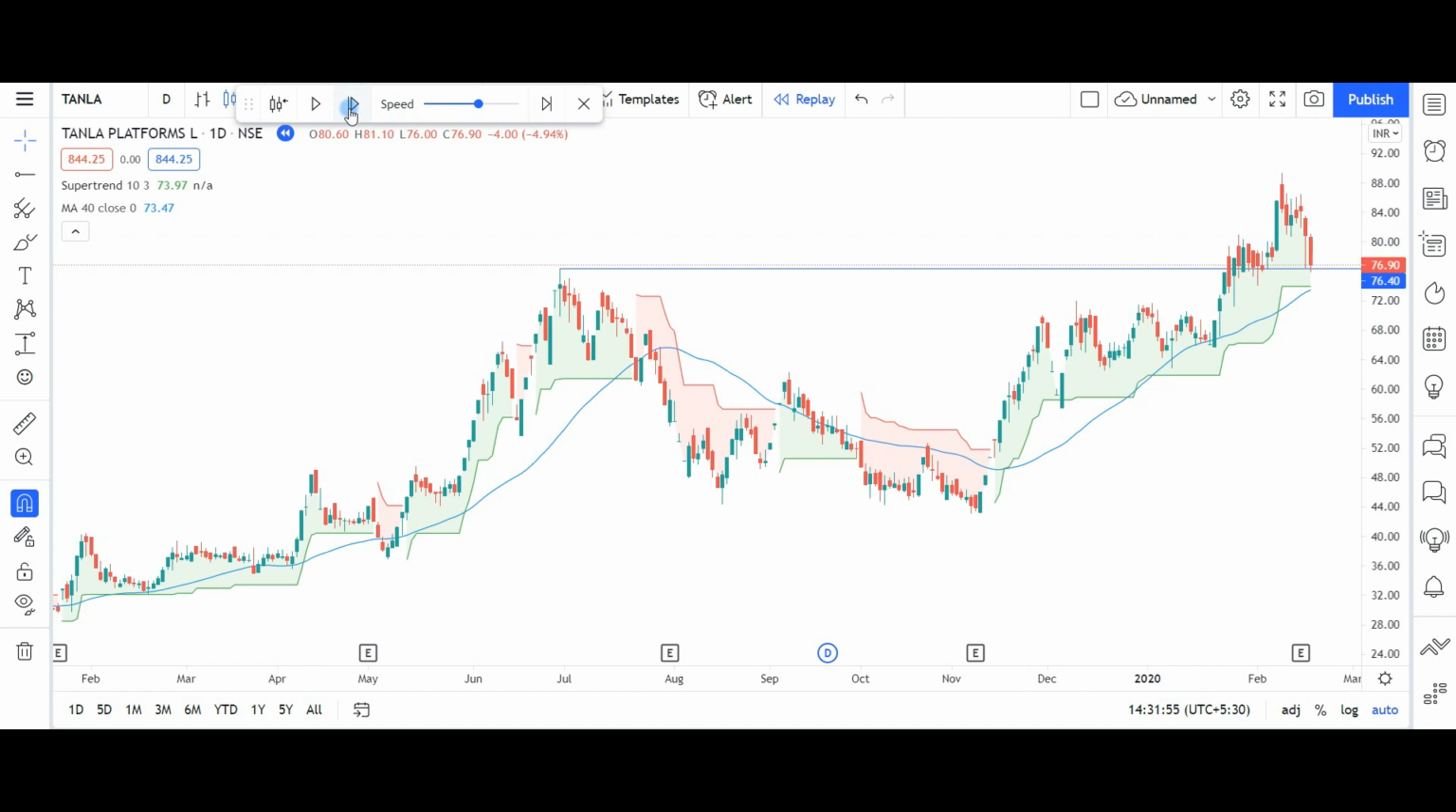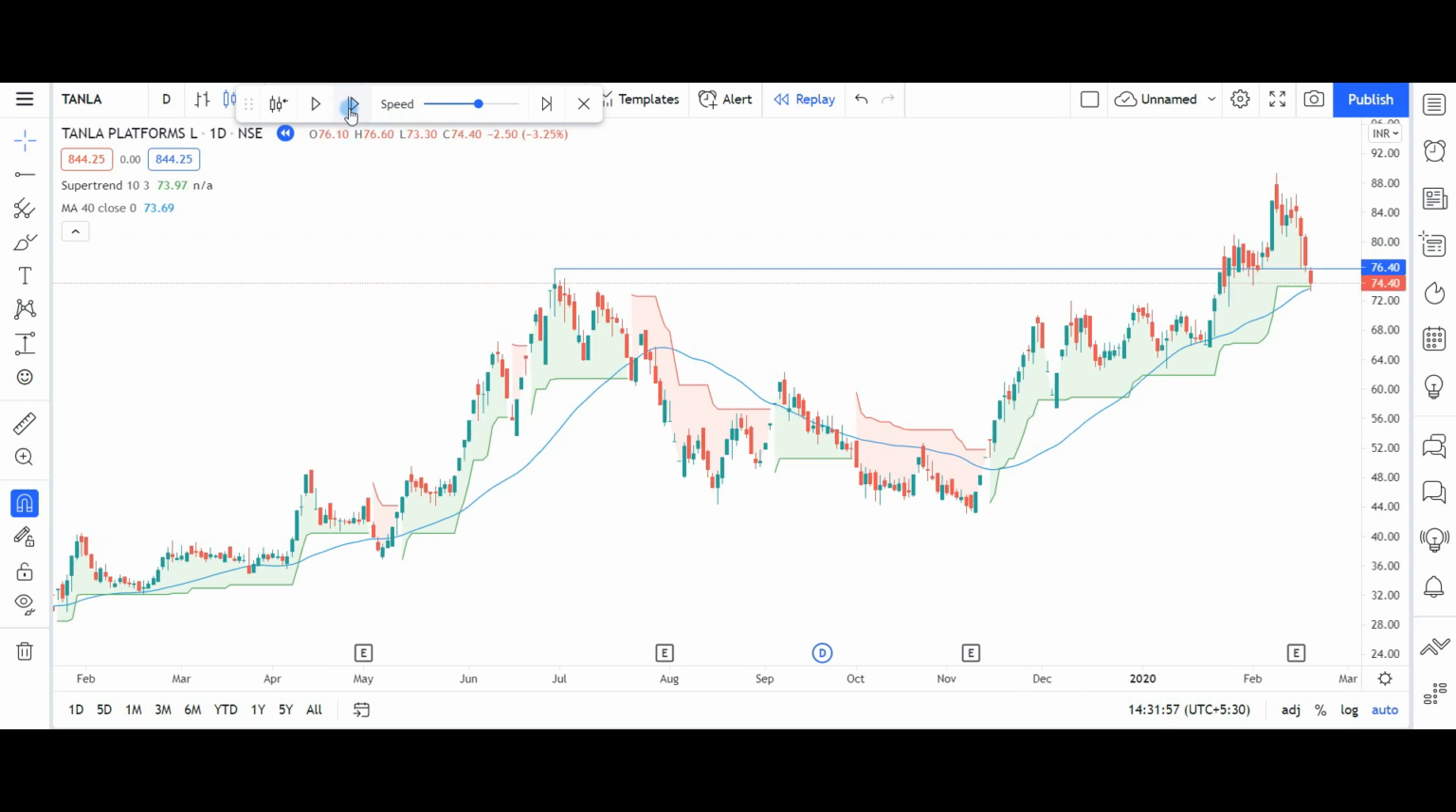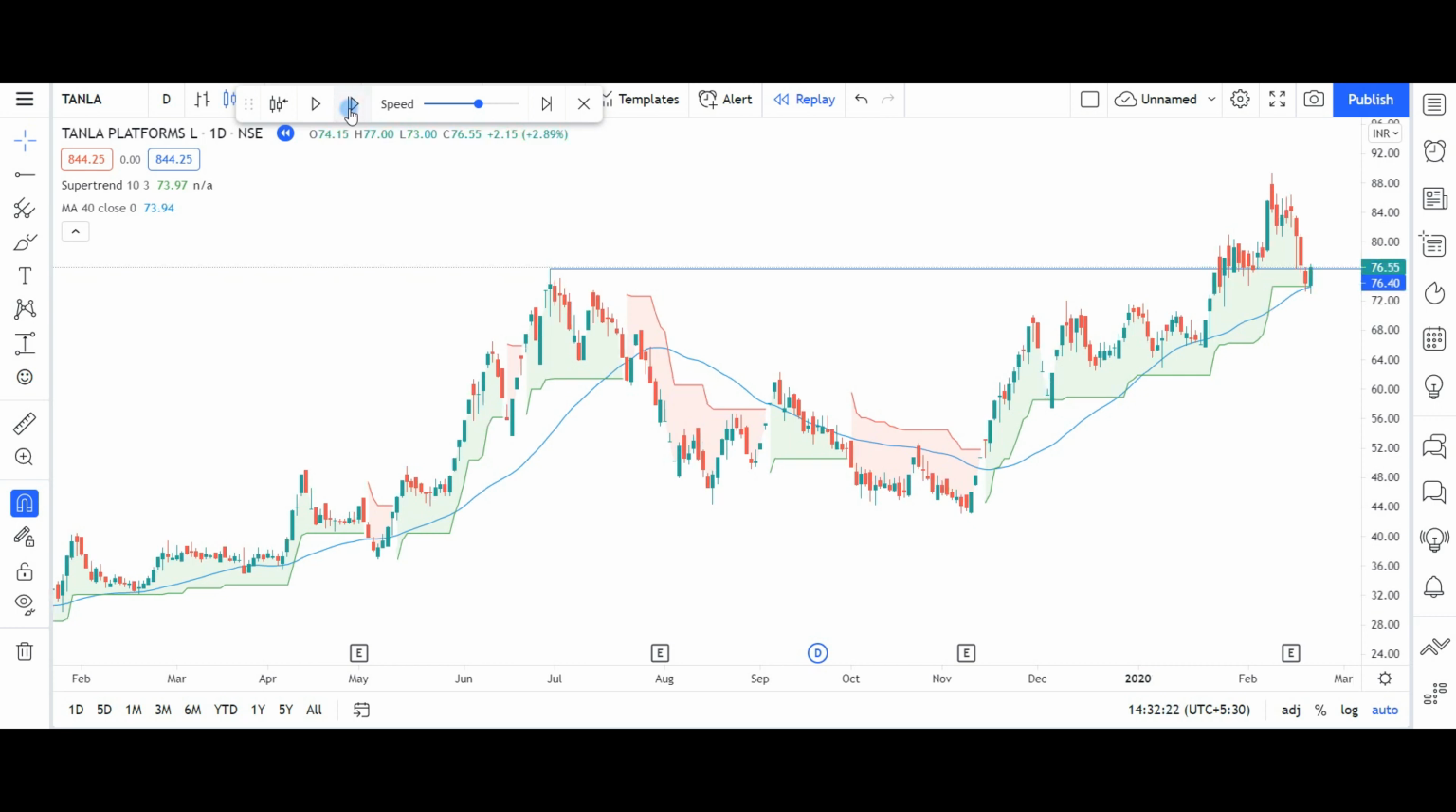At this point people may think that buying this breakout would have been a good idea. Now prices are retracing and coming back to the moving average as well as super trend. Now this candle has touched the moving average and super trend, and has closed above both, but this is a red candle and probably not a good entry candle. We'll wait. This candle went below super trend as well as moving average, then came back up, and has closed above 76.55 levels.